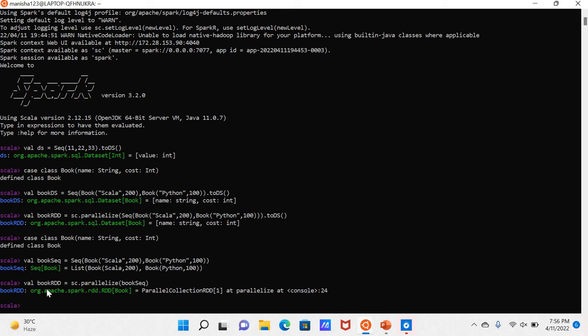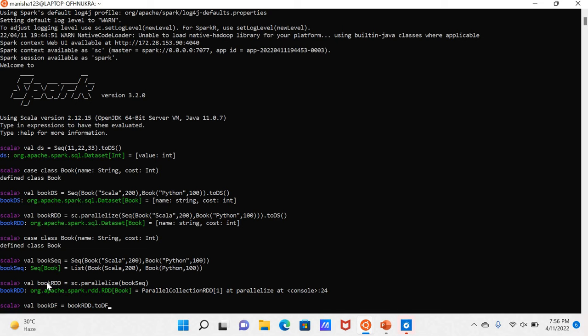Now I will be converting this RDD to data frame. So how will I be doing it? val bookDF, I'll be creating one data frame from that RDD. So how will I be doing it? RDD.toDF.